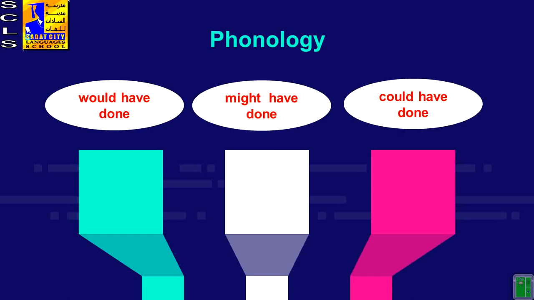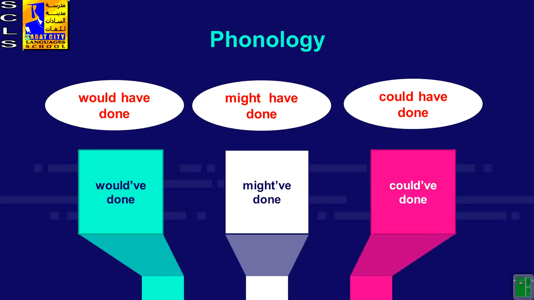It's time now for the phonology part. When we speak English, we connect words together, right? So we speak faster. We don't say would have done, but we say, can you say it quickly? Would have done, would have done. Exactly. Might have done. How can we say it faster? Might have done, might have done. Super. Could have done. How can we say it quickly? Could have done, could have done.